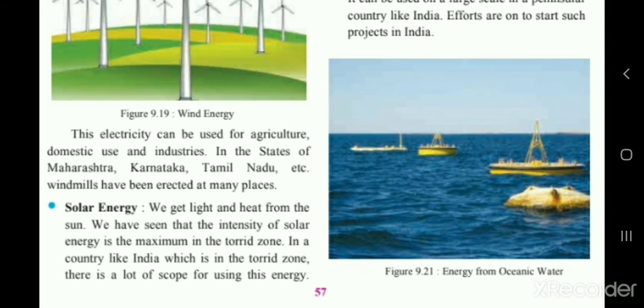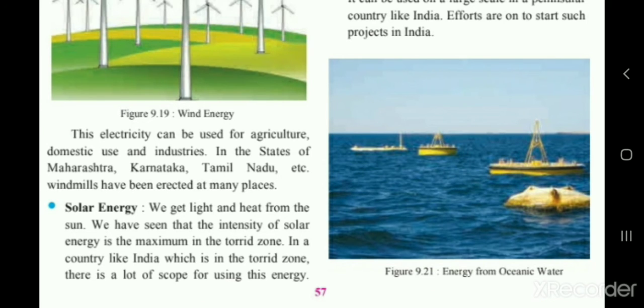This electricity can be used for agriculture, domestic use and industries. In the states of Maharashtra, Karnataka, Tamil Nadu, etc., windmills have been erected at many places. So this kind of electricity we can use for agriculture, domestic purpose as well as in industries. The states like Maharashtra, Karnataka and Tamil Nadu and a lot of other states are there where this kind of windmills are erected. Let us see the next example, solar energy.